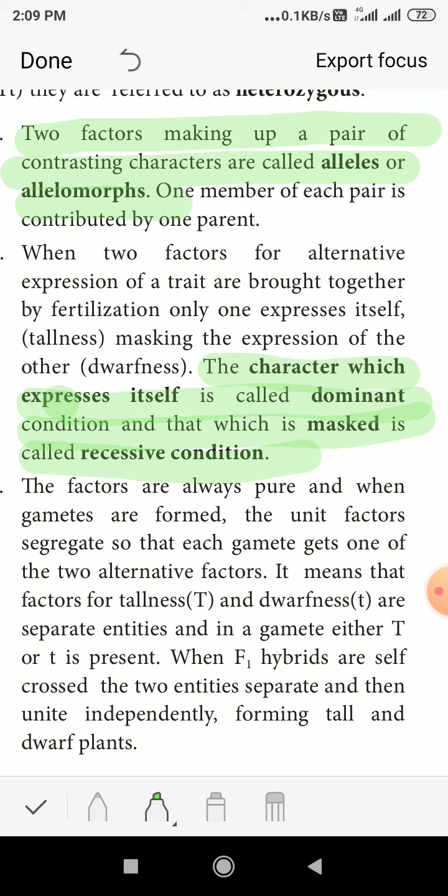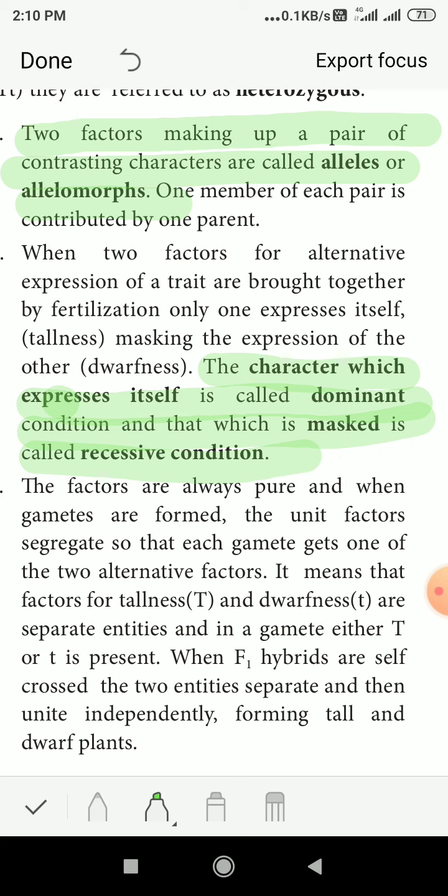The factors are always pure when gametes are formed. Pure means it will be either tallness or dwarfness. The unit factors segregate so that each gamete gets one of the two alternative factors. It means that the factors for tallness and dwarfness are separate entities, and in a gamete either T or small t is present. Either tallness or dwarfness will be present in each gamete.